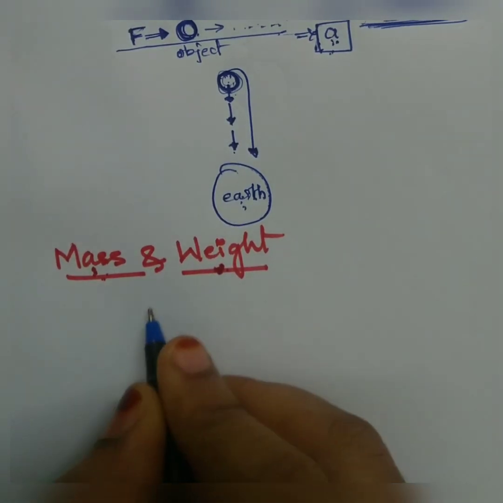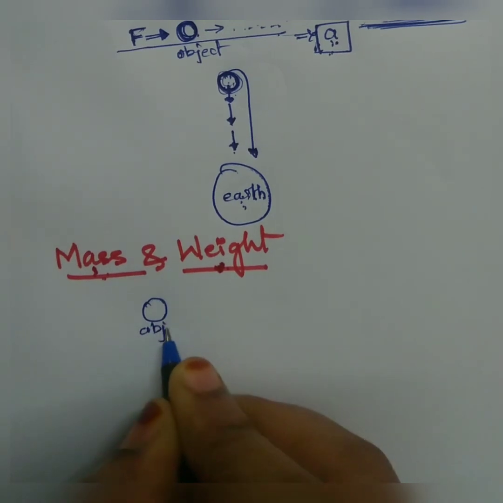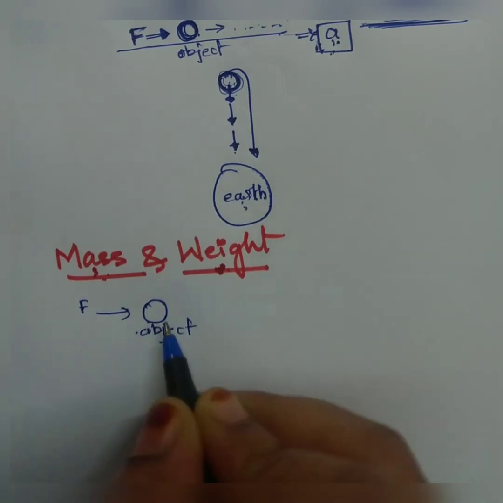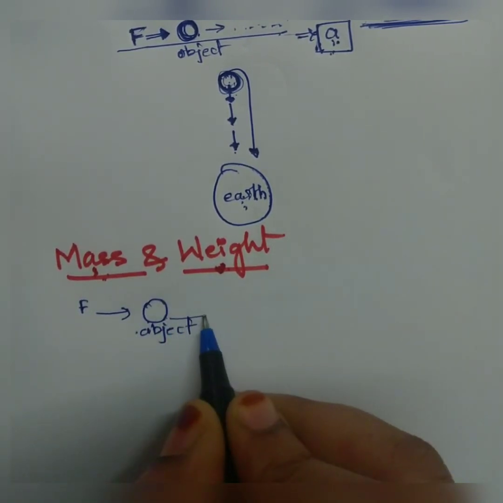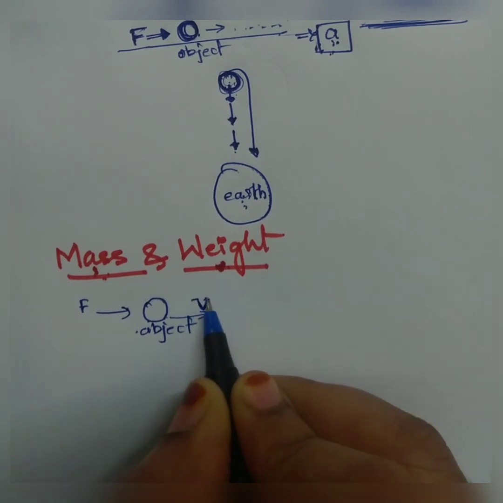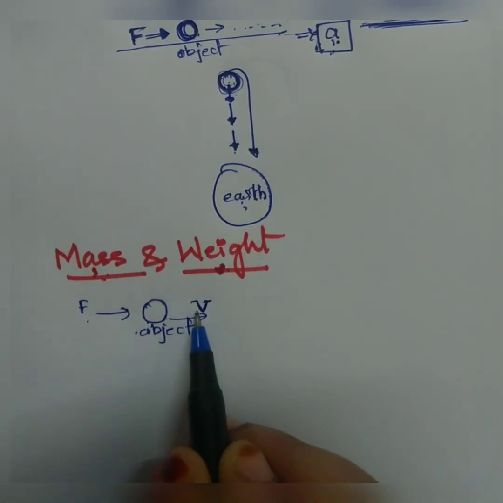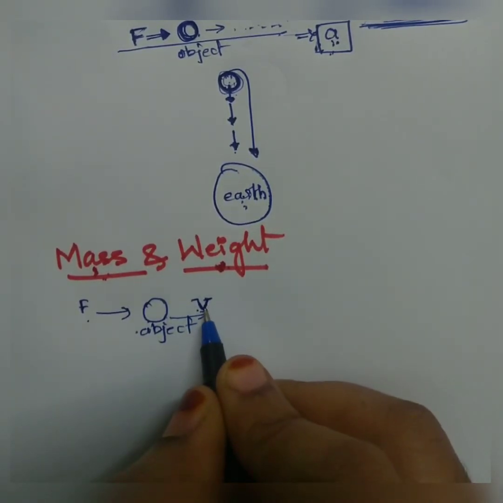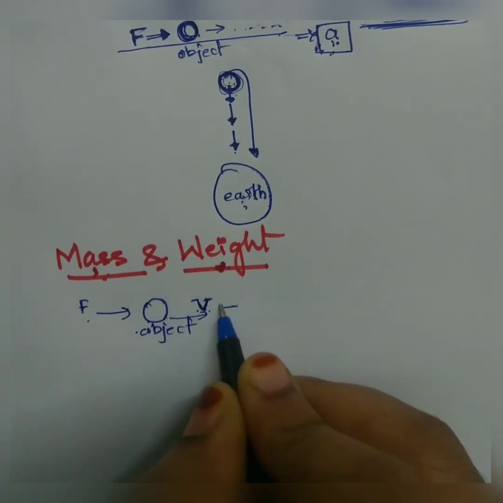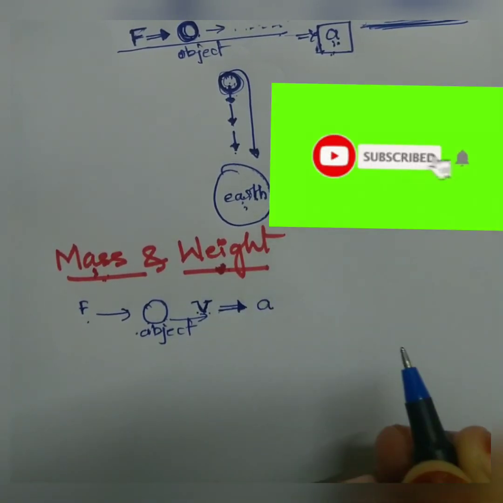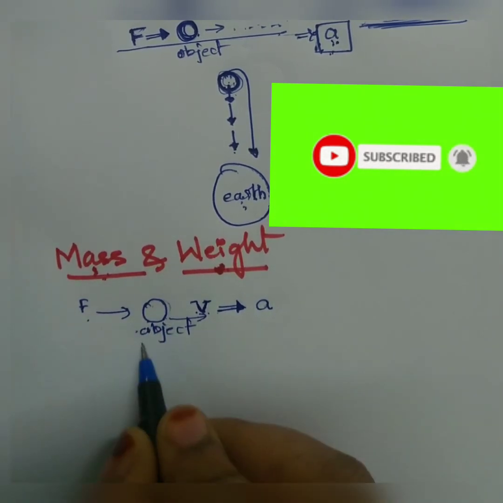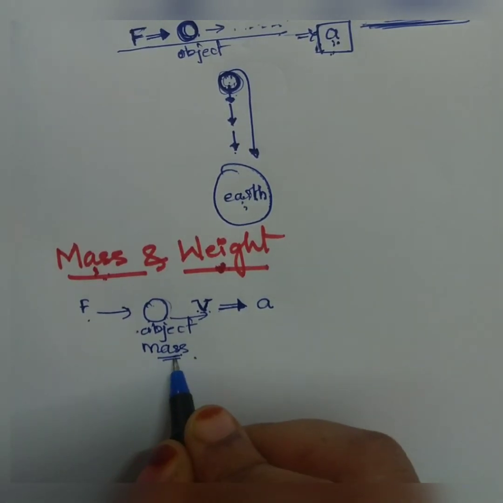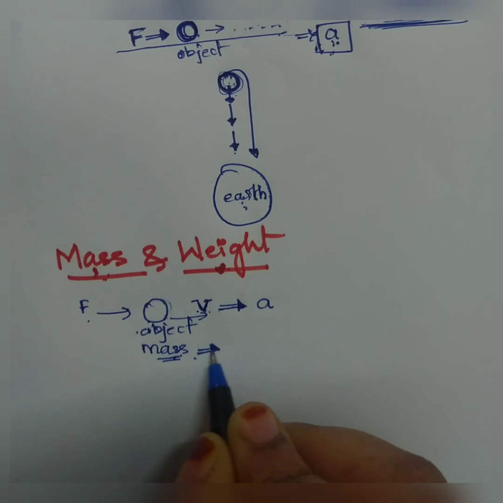Suppose you have one object and you apply a certain amount of force on this object. So what does this object do? This object will start moving with a certain amount of velocity, right? Once you apply force, the object will start moving with a certain amount of velocity. Since the velocity is changing at each and every point, changing velocity will give rise to the acceleration. Now suppose the mass of this object is m, and this mass is nothing but what gives rise to the inertia.